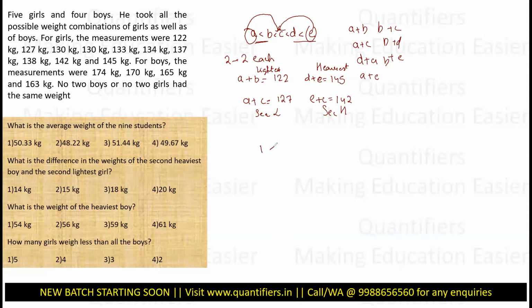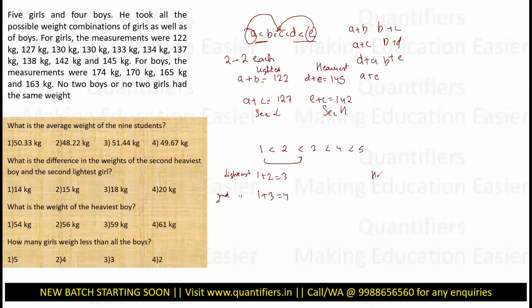Let us understand it in this way also. Let us say the 5 weights are 1, 2, 3, 4, and 5. Now the minimum combination possible of 2 weights is 1 plus 2, 3, right? Second minimum is 1 plus 3, 4. If you see, no other combination will give you 3 or 4, and 3 or 4 will never come from any other combination, right? 1 plus 4, 2 plus 4, 2 plus 5, whatever you add, you will never get this. So this is the lightest. This is the second lightest.